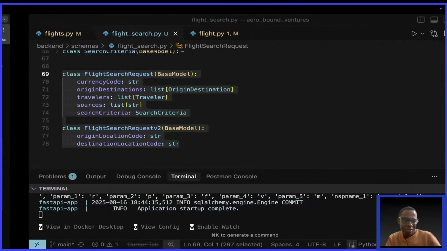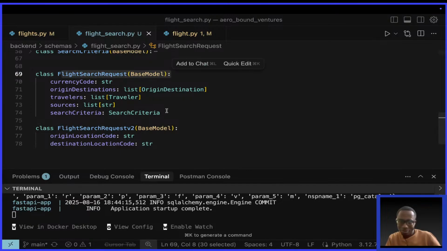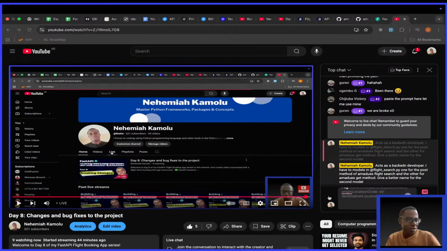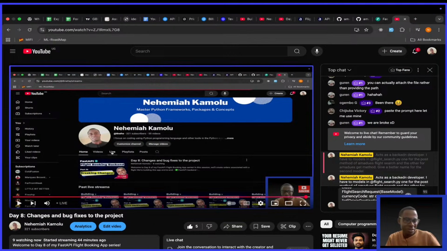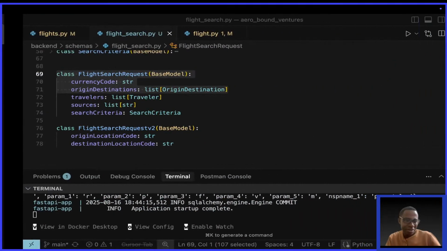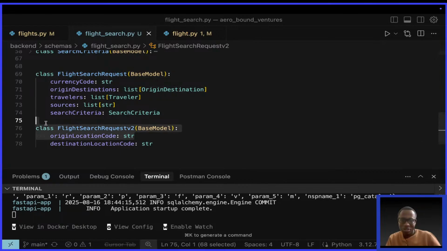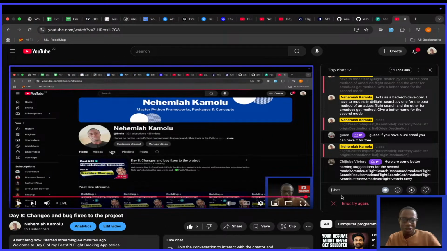I don't know if it will allow me to paste that amount of text. Wow, it can't. Let me copy and see if Guren will be able to. But it says error. All right, Guren, see what you can do. Looks like it's not. Guren says, I guess if you have a unique email, you can have it for free. Oh, really? Guys, how can I get a unique email?